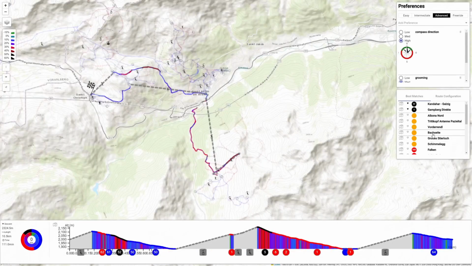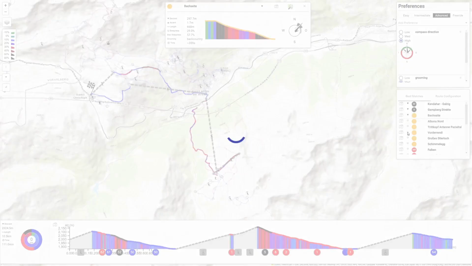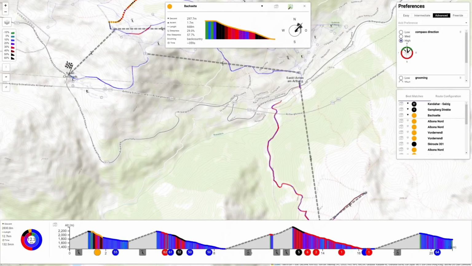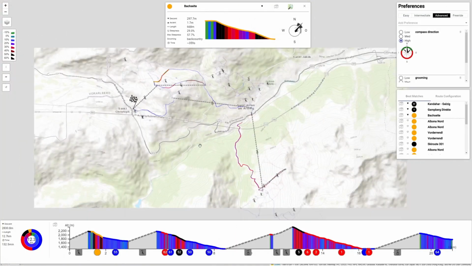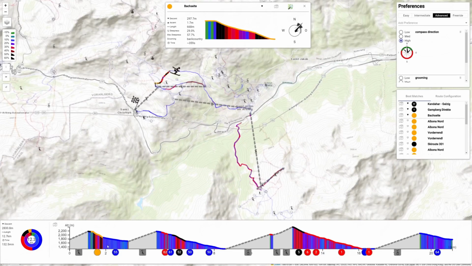After carefully investigating her options, she finally decides on the Bachseite slope, as it does not include any uphill segments and adheres to the time restrictions. With an estimated duration of 130 minutes, she is happy with the suggestion and finalizes the route planning.